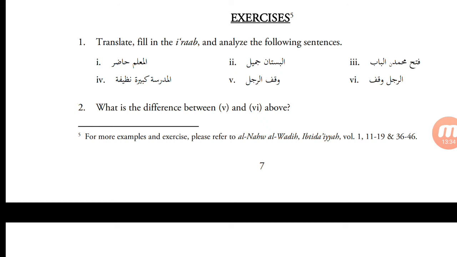Next one. Al-bustanu jamilun. The garden is beautiful. Al-bustanu is the mubtada. Jamilun is the khabar. Next one. Fataha Muhammadun al-baba. Fataha. This is a jumla fi'liya khabariya, verbal sentence. How do we know? Because it is beginning with a verb. Fataha means he opened. Fataha yaftahu. Muhammad opened the door. So Fataha is the fi'l, Muhammad is the fa'il, and al-baba is the maf'ul bihi.